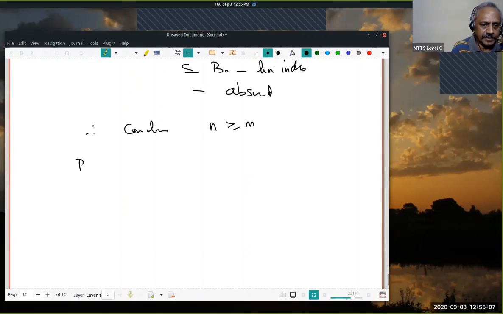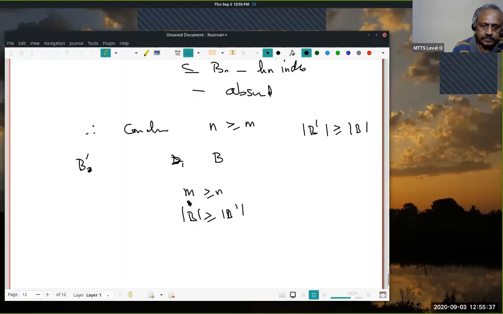Now start with B dash and replace the elements of B dash by elements of B. Then what will I have? As earlier, I will conclude m is greater than or equal to n. Here I have n is greater than or equal to m, and here I will have m is greater than or equal to n. You understand? Therefore, I conclude m equals n. So the theorem is proved.